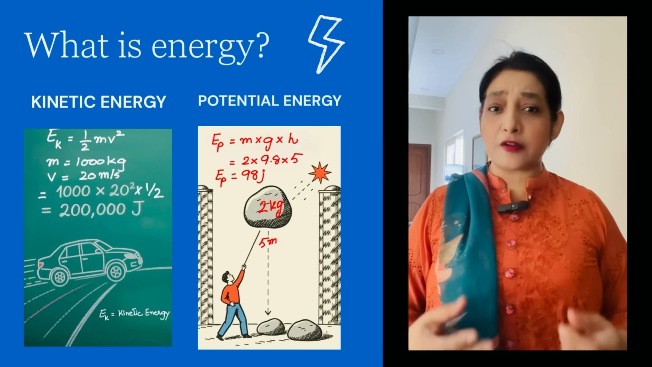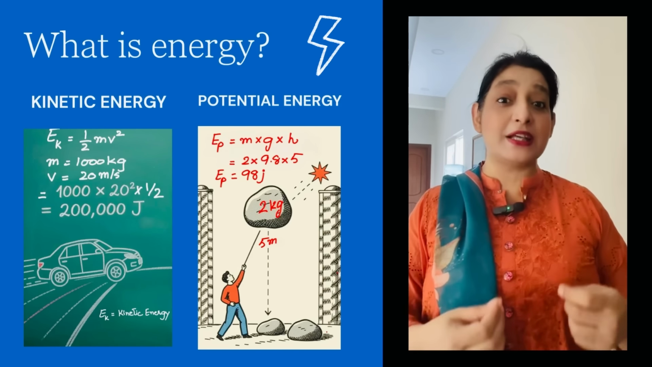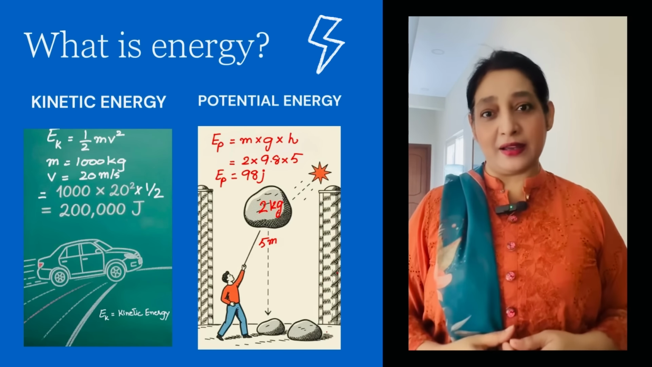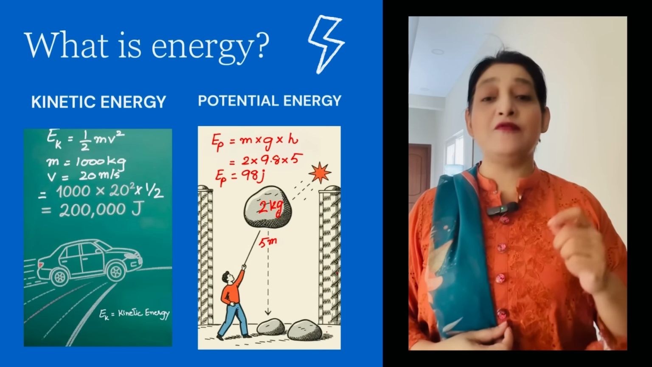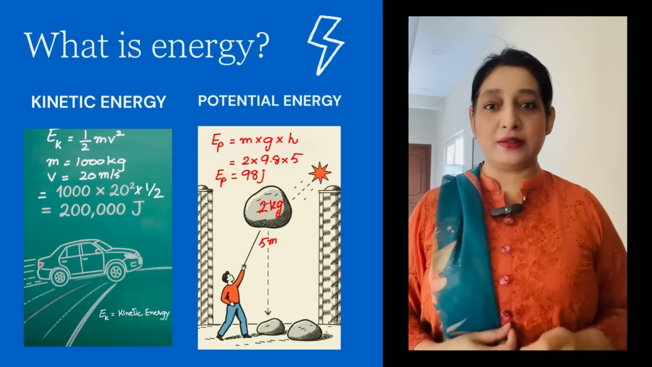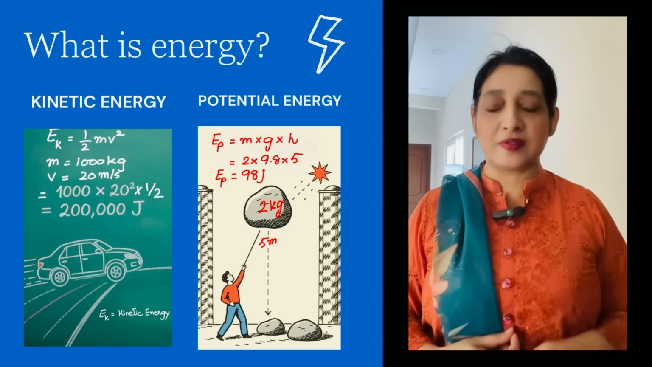For example, a car of 1000 kg moving at 20 meters per second, as shown in the figure. Ek = 1/2 × 1000 × 20², which is equal to 2 lakh joules.